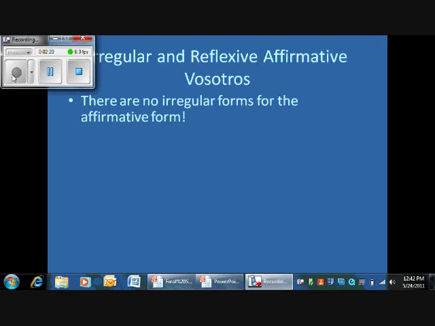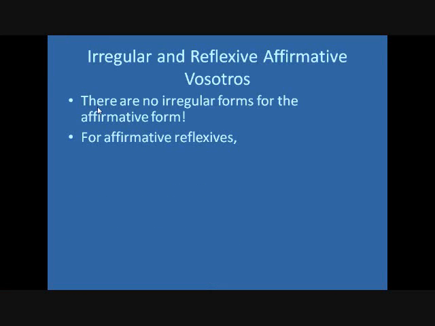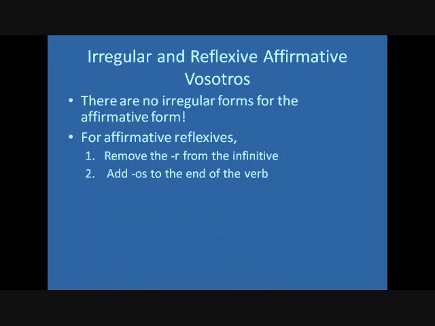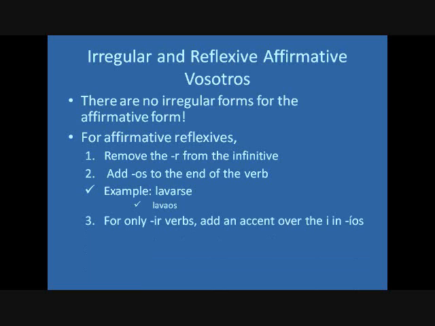For reflexives, remove the R from the end of the infinitive and add os to the end of the verb, replacing se. An example is lavarse. To make a positive Vosotros reflexive command, change it to lavaos. The only irregular reflexive is for IR verbs, where you replace the os and add an accent over the I. An example is divertirse. This changes to divertíos.